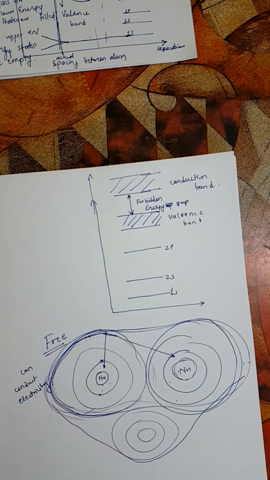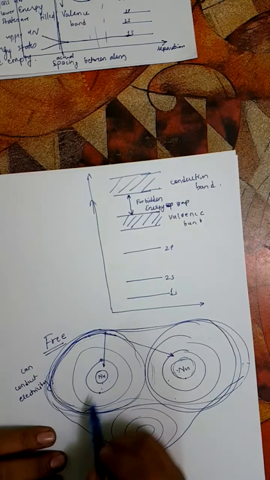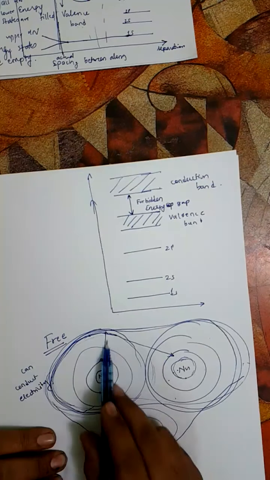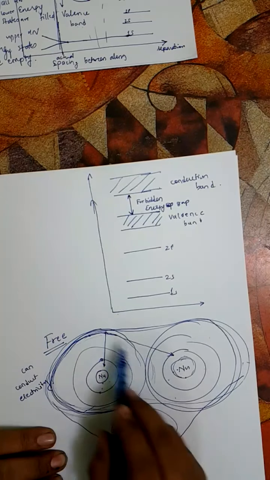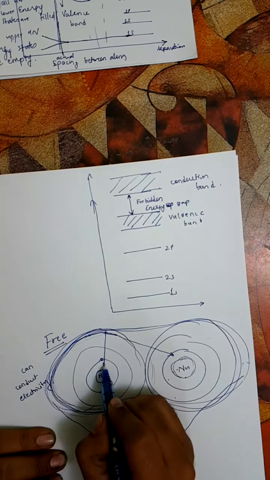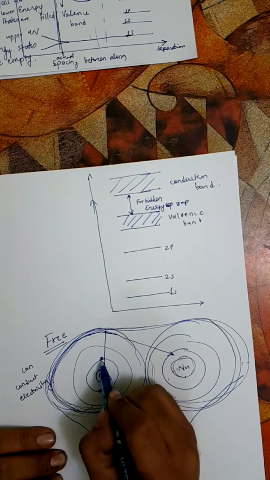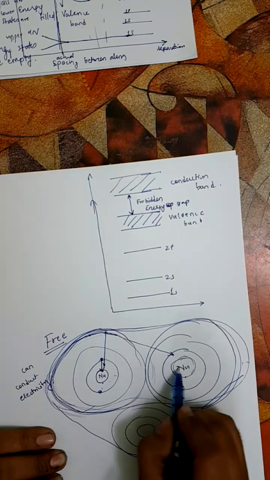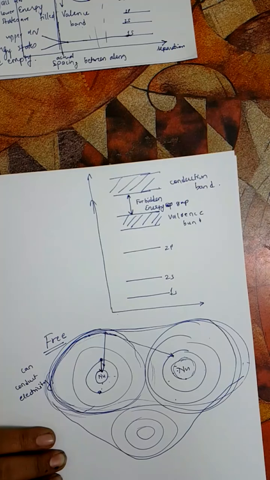Now, in which electrons will the attraction from the other nucleus start first? Obviously the outer ones. Then what can we say about the inner ones? See, these inner electrons are still more attracted by their own nucleus as compared to the other nucleus because of the large distance, isn't it?